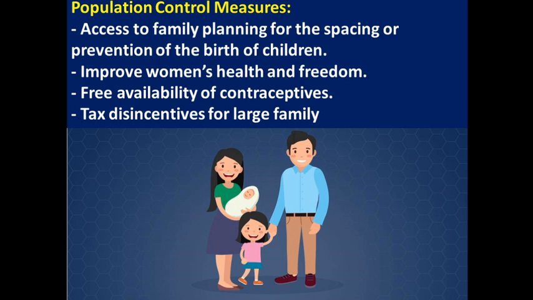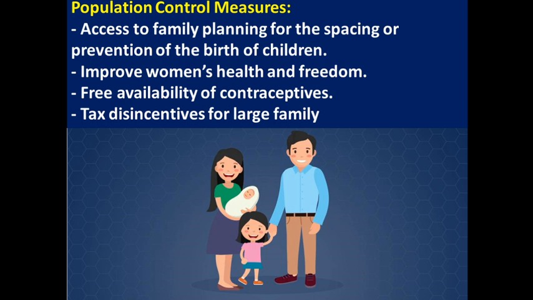So finally, population control measures. Population control measure is all about controlling the birth rate of a particular country or a region.